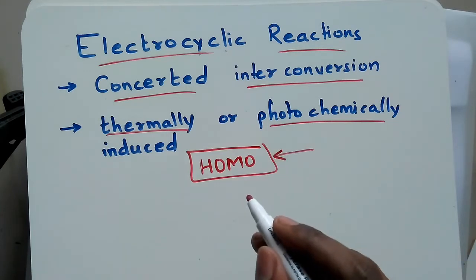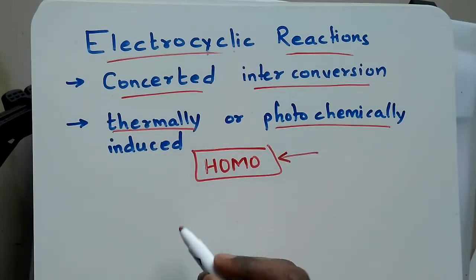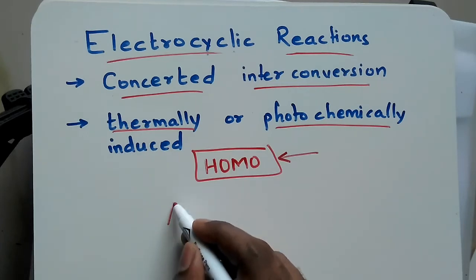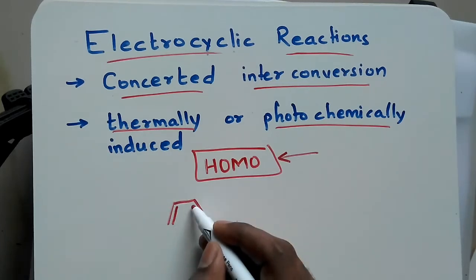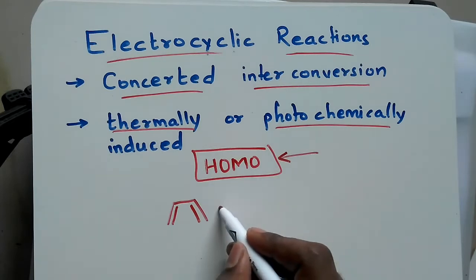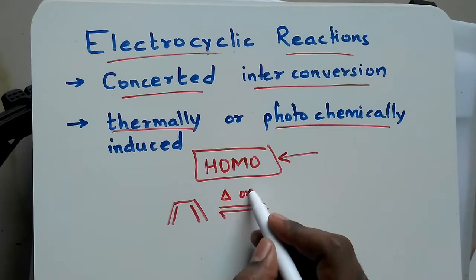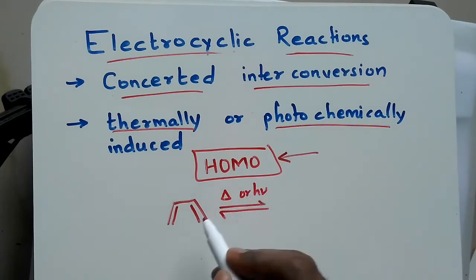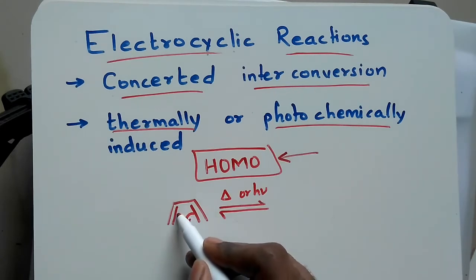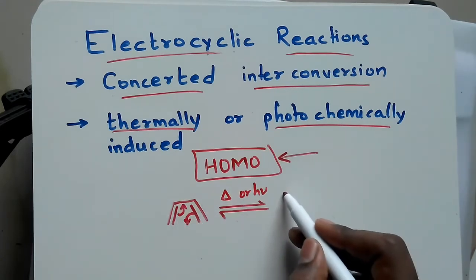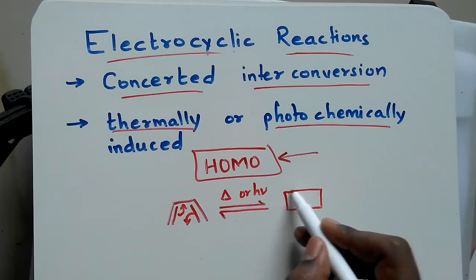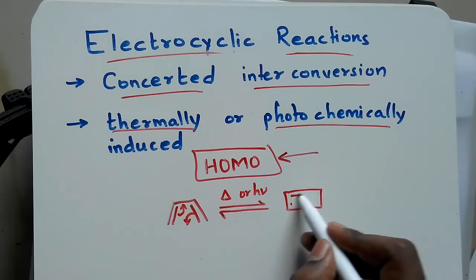conrotatory and disrotatory motion. When you consider the reaction of 1,3-butadiene, it is a reversible process that we should know. Two conditions are there: one is thermal condition, heat, or photochemical condition, h nu. This bond falls here and this bond will fall here, and this will lead to the formation of this product.